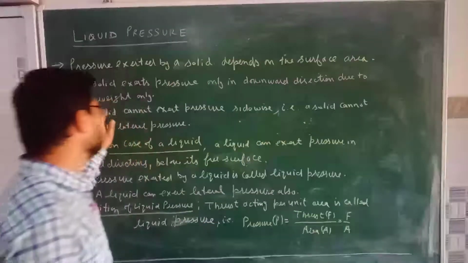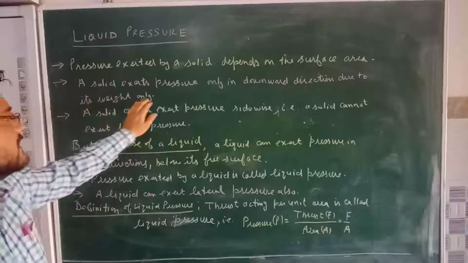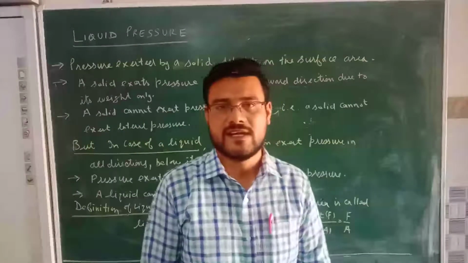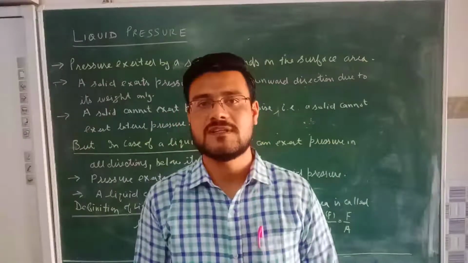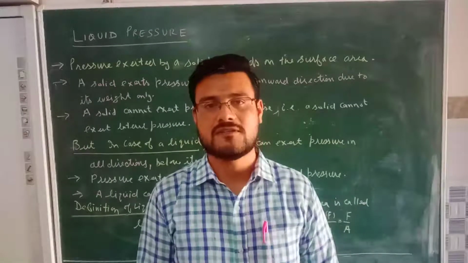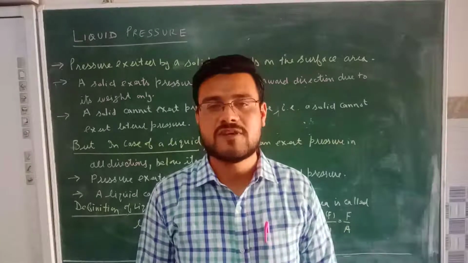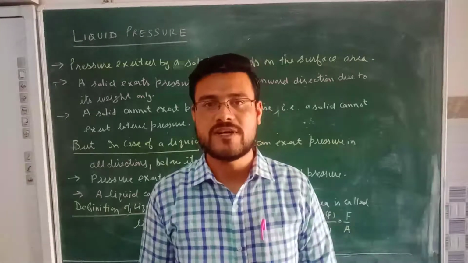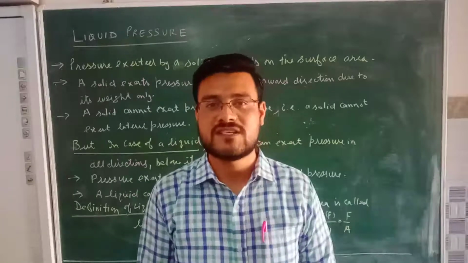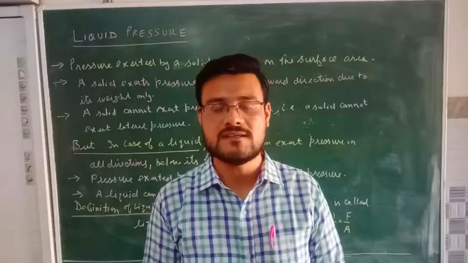Second point, a solid exerts pressure only in the downward direction due to its weight only. So whenever a solid is exerting its pressure, that pressure is arising due to the thrust, which is nothing but the weight of the body, weight of the solid acting in the vertically downward direction. So the solid is able to exert its pressure due to its weight, because weight always acts in the vertically downward direction. So pressure also acts only in the vertically downward direction, only for the solid objects.